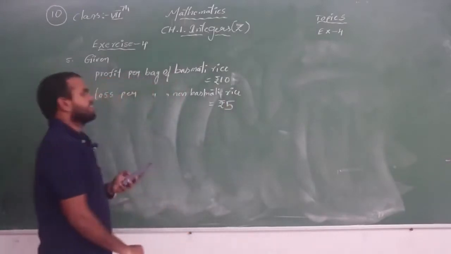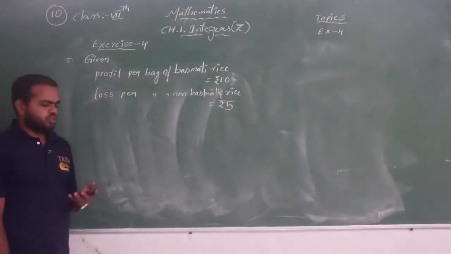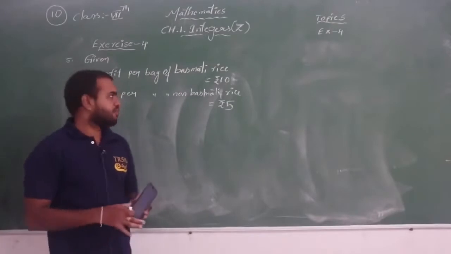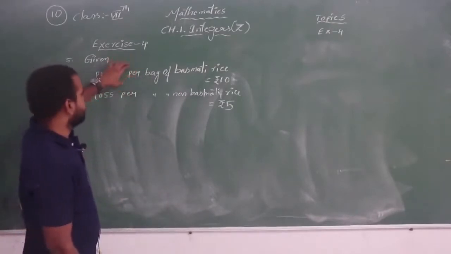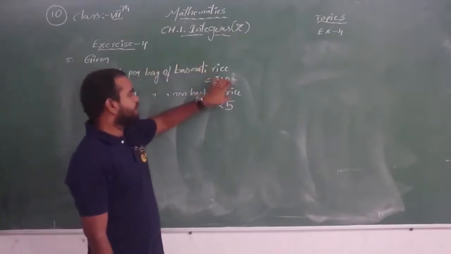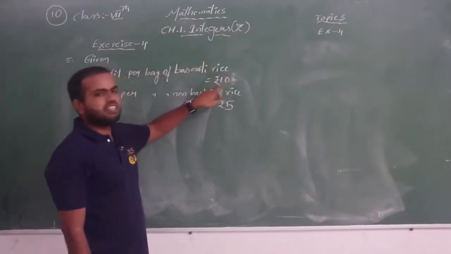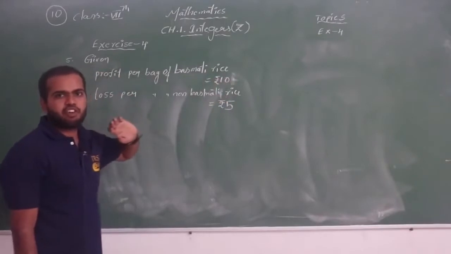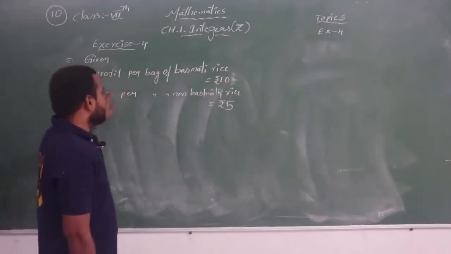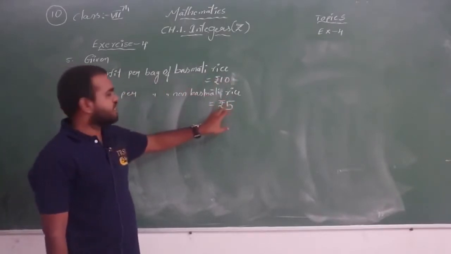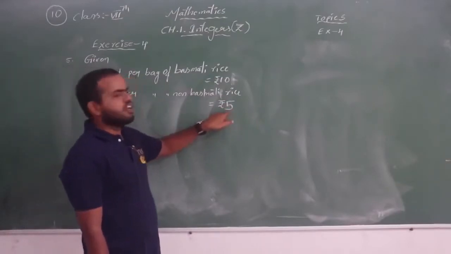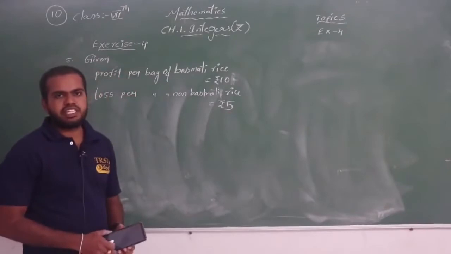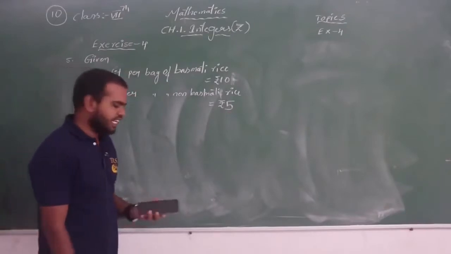Now you have to understand carefully what is given in the question. If the merchant is selling a basmati rice bag, he will get a profit of 10 rupees. If he sells non-basmati rice, he will get a loss of 5 rupees.